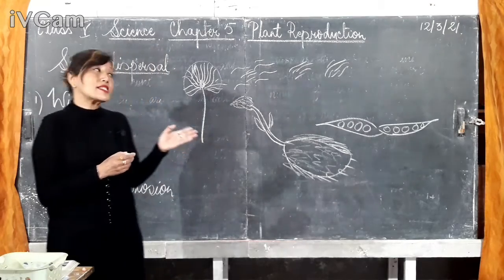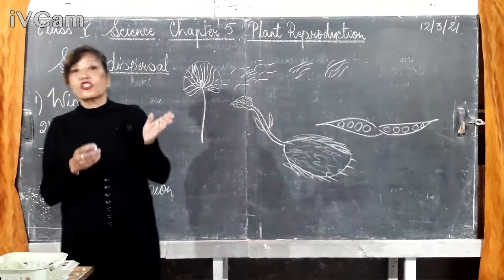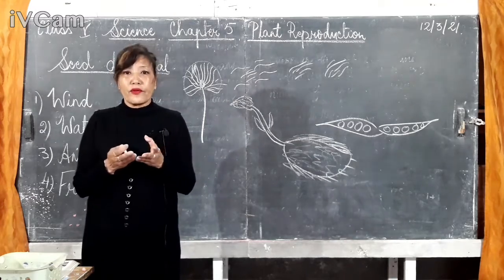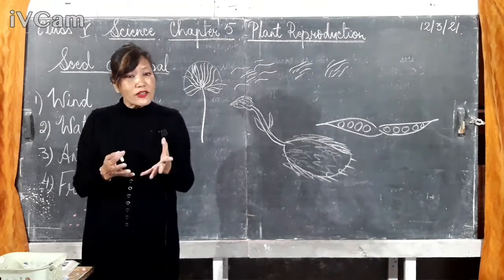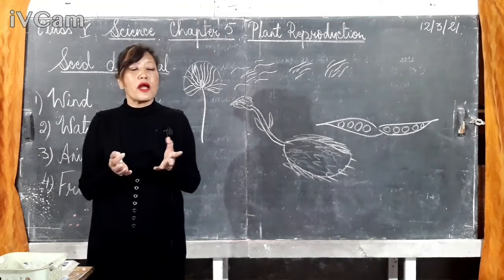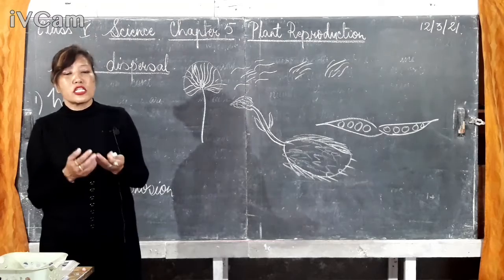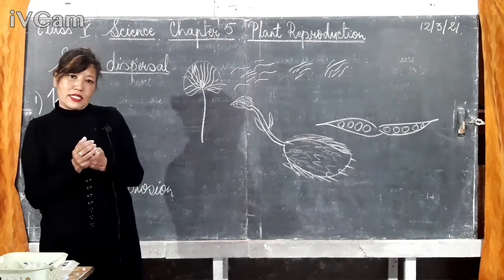Okay, so what is seed dispersal? It is the process of scattering of seeds away from the parent plant. So the scattering of seeds away from the parent plant is called seed dispersal or dispersal of seeds.